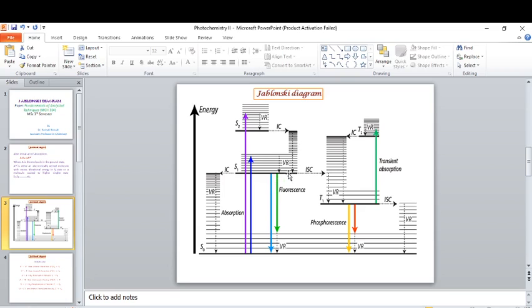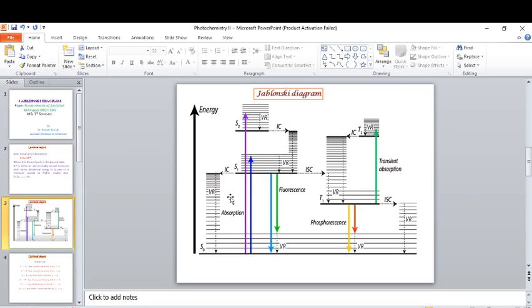Once the zero vibrational level of the first excited state S1 is reached, the molecule may return to the ground state in the absence of photochemical reaction either by radiative fluorescence emission S1 to S0, or by non-radiative internal conversion pathways, or by partly radiative or partly non-radiative pathways as represented in this diagram.